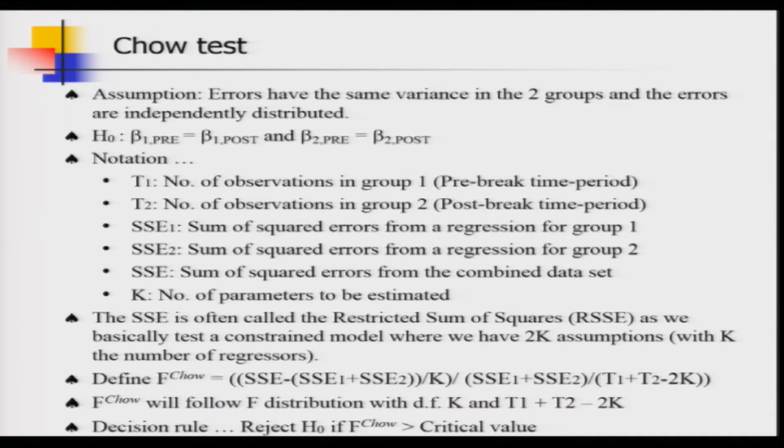Same interpretation is valid as we interpreted the case of beta 1, and note that these are not two different hypotheses. This is basically a joint hypothesis, because if there is no structural change, then both will occur simultaneously. So, what do I mean?